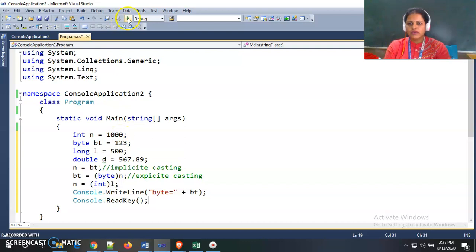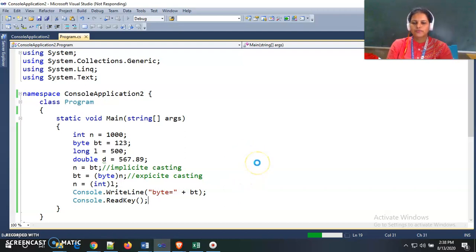So see what happens if we print the value of byte. Here we are explicitly converting the integer value to byte, and we check what will be printed on the console, because 1000 is out of range of the byte data type.